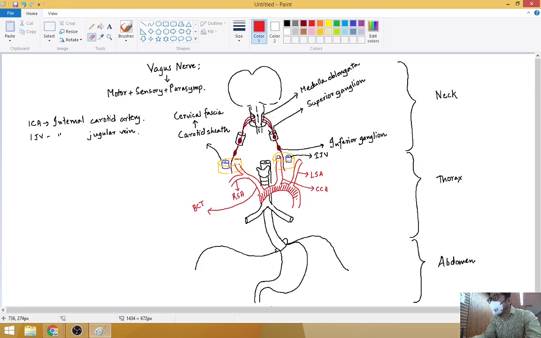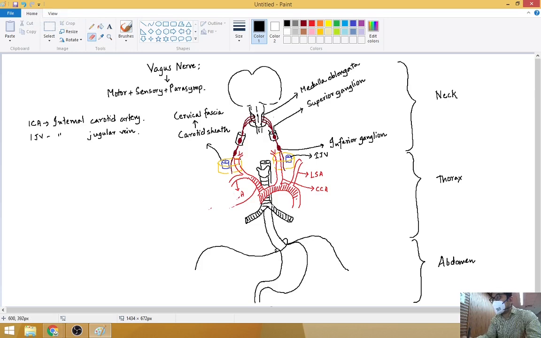This will keep on going up. Okay, this will move up. One will be external, and internal will keep on going like that in the same sheath. Internal will reach the CNS and it will divide and give so many branches over there. So these are the different arteries. Okay, so this is the trachea, right and left, and here there is the lung. So till here is it okay?